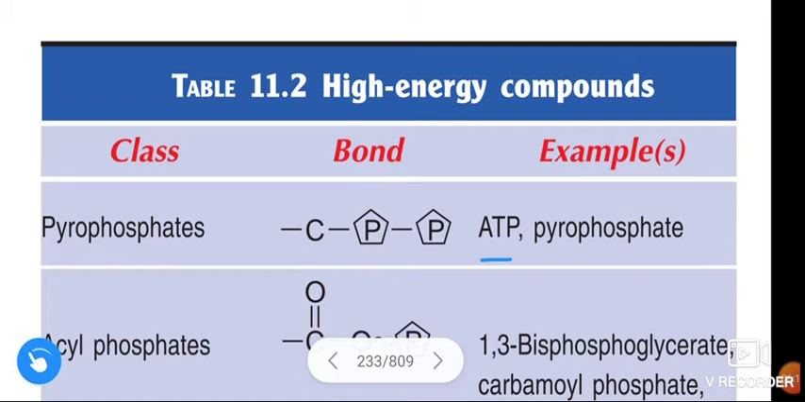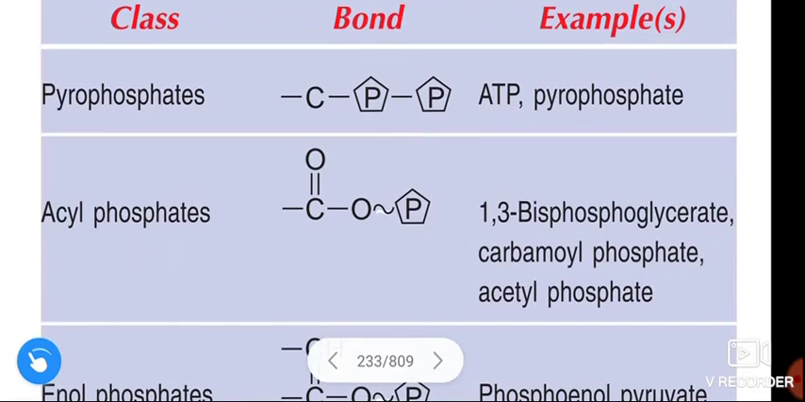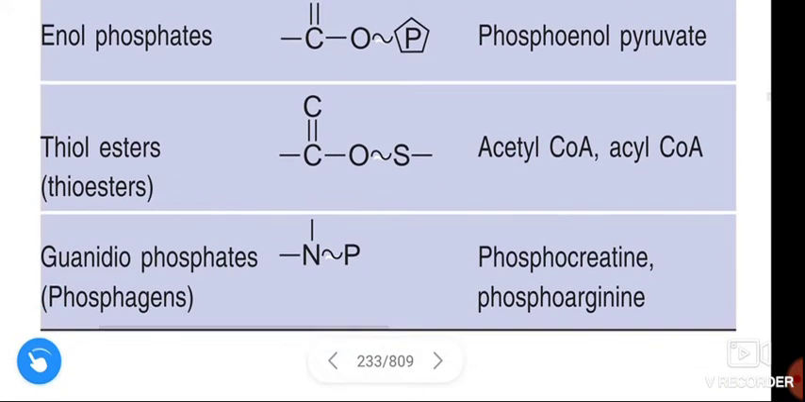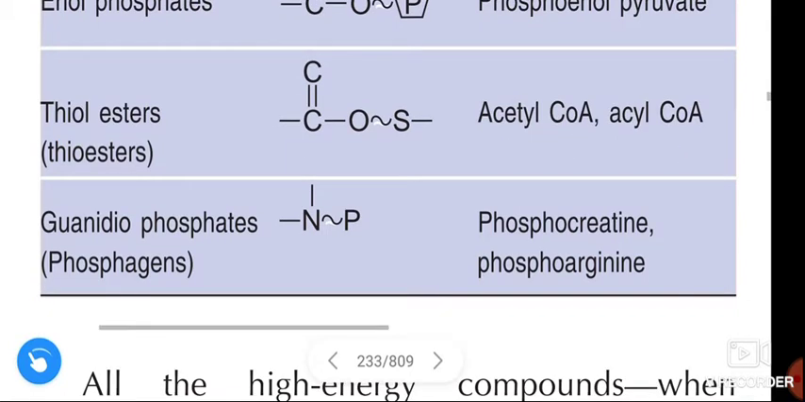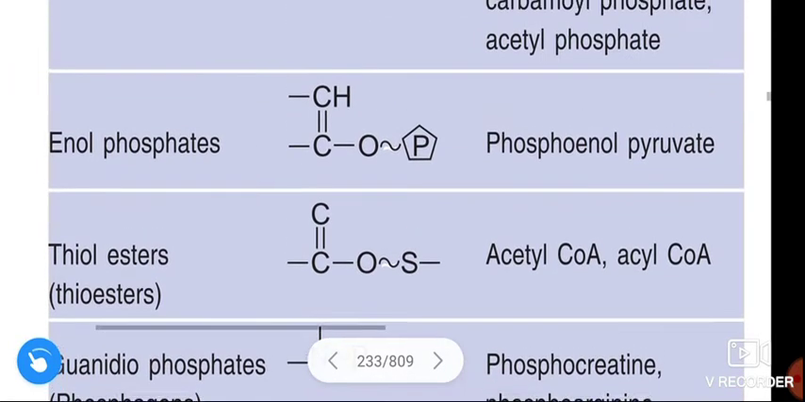Pyrophosphates, examples ATP and pyrophosphate. Acyl phosphates, examples 1,3 bisphosphoglycerate, carbamyl phosphate, acetyl phosphate. Next, enol phosphates, example phosphoenol pyruvate. Thioesters, examples acetyl-CoA and acyl-CoA. And phosphogens, examples phosphocreatine and phosphoarginine. These are the examples of high energy compounds.